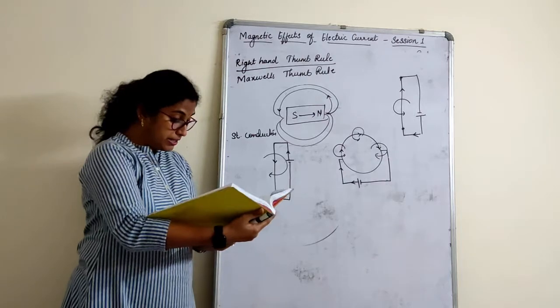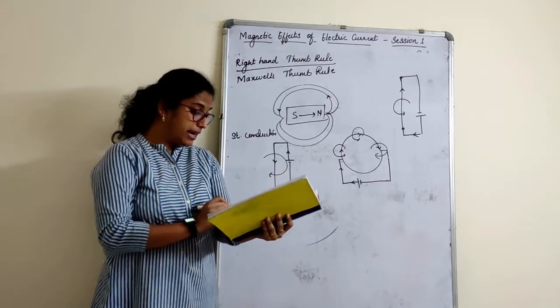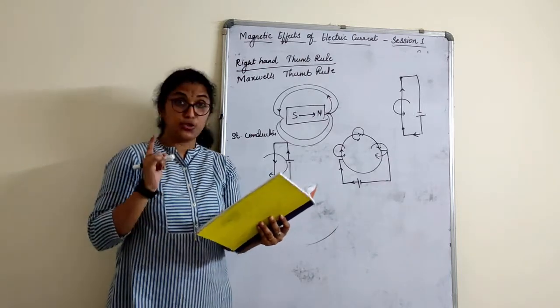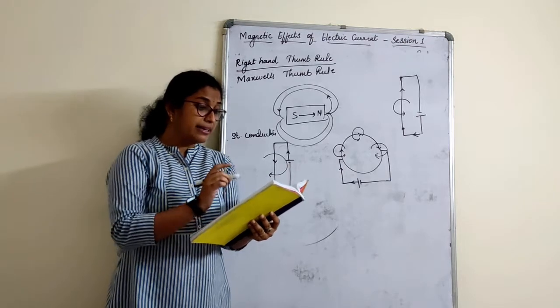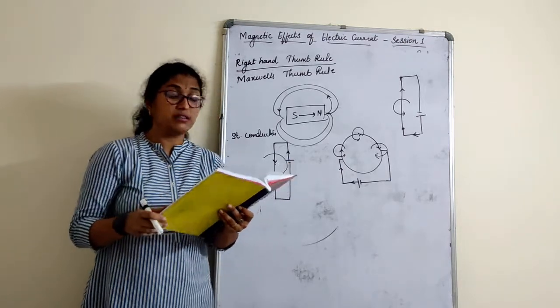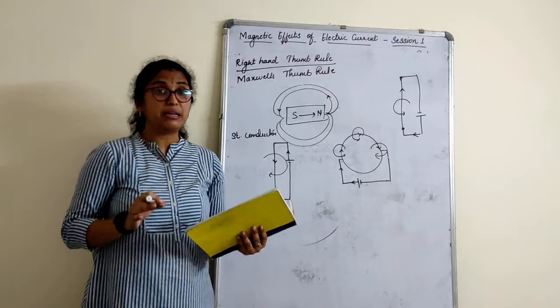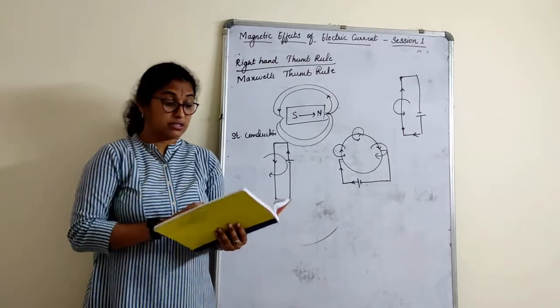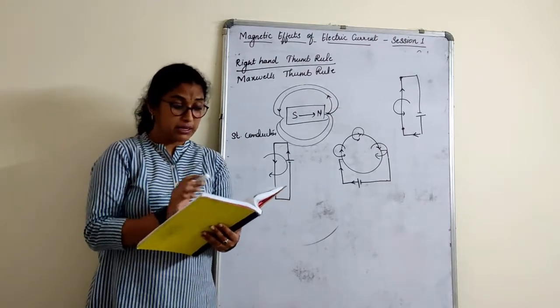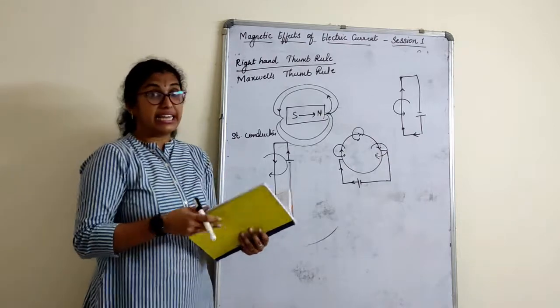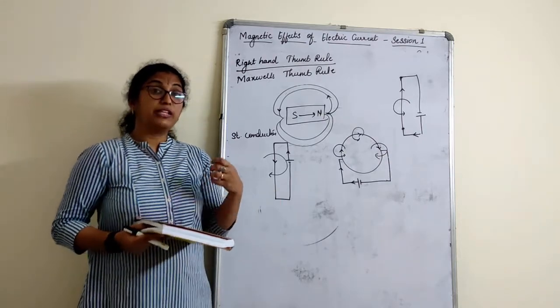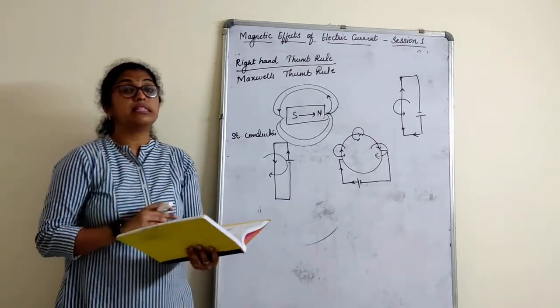The first experiment here, what they have given here is magnetic field due to a current in a straight conductor, magnetic field due to a current in a circular loop. These two are very important questions which can be asked sometimes. With figure, explanation, what they have given. See, I can explain you, right? But when you are writing it, you have to write it in the same terms.